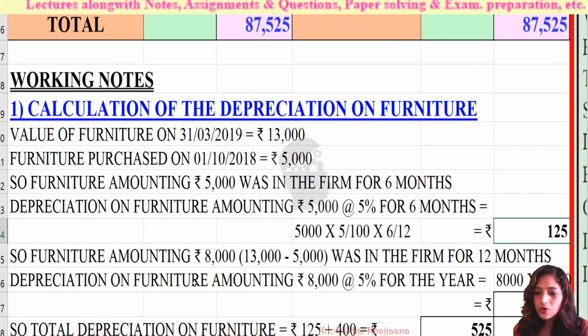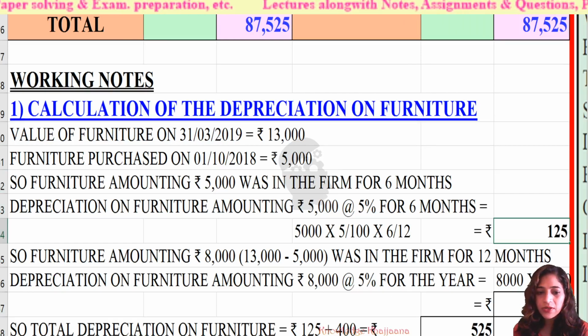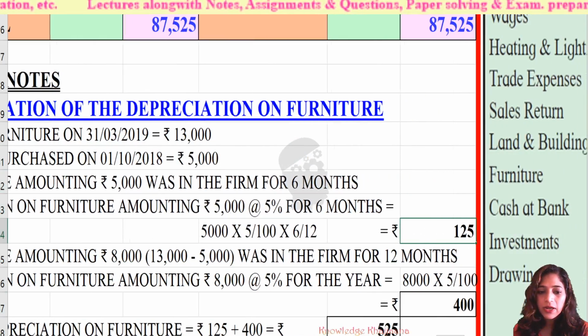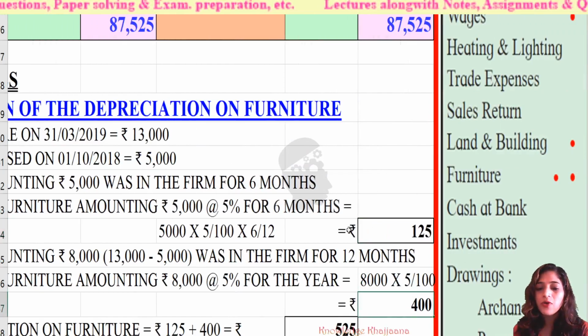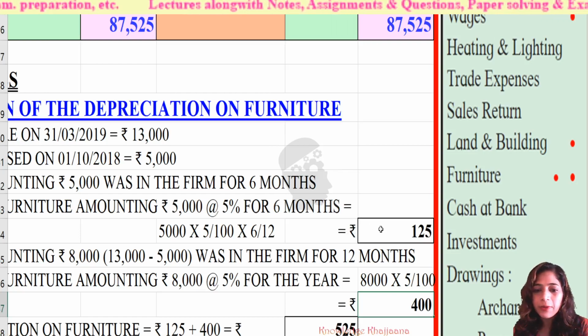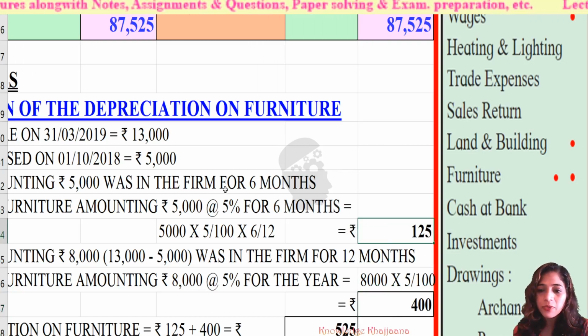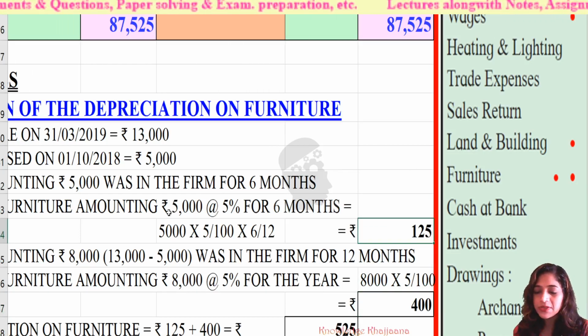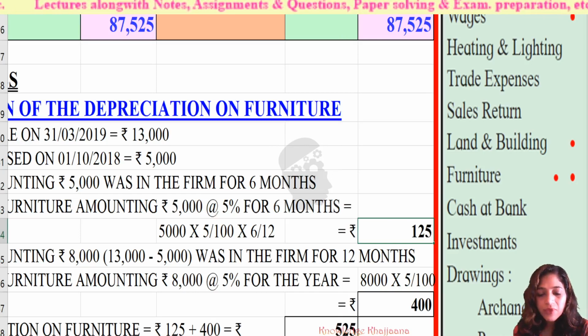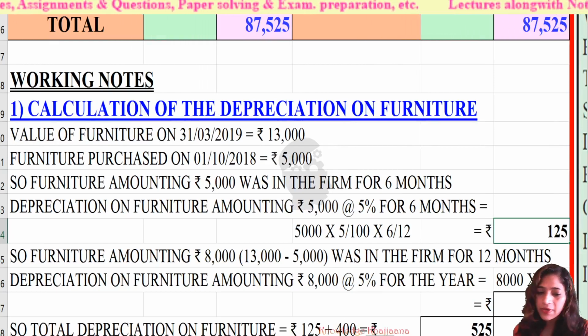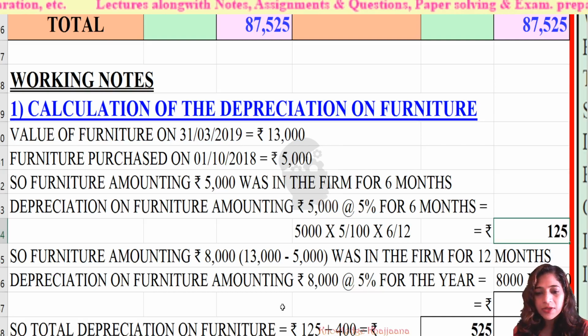So depreciation on furniture amounting rupees 8,000 at 5% for the year is equal to 8,000 into 5 by 100, that is rupees 400. Okay, so here we get the two amounts of depreciation: on the furniture purchased on 1st October 2018, and on the furniture which was with them from the start of the financial year. So we get the two amounts of depreciation for the furniture.